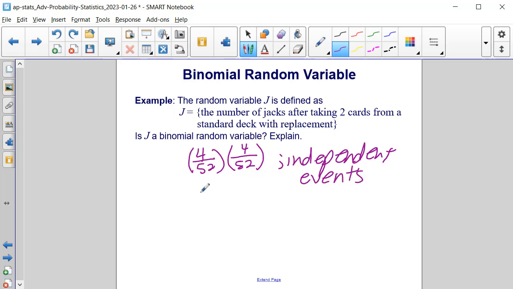And we also have success, which is the jack, and we have failure, which is any other card.